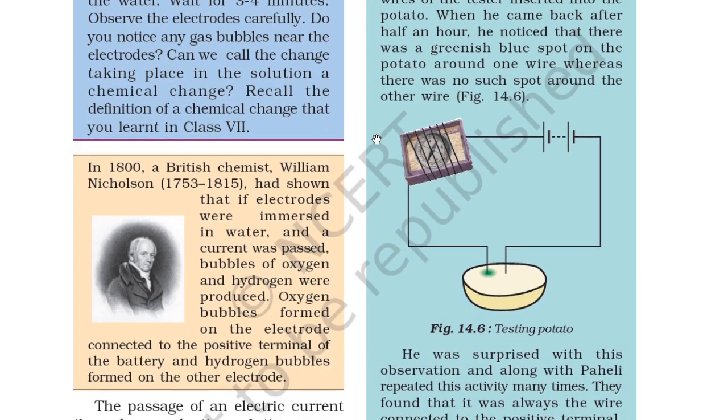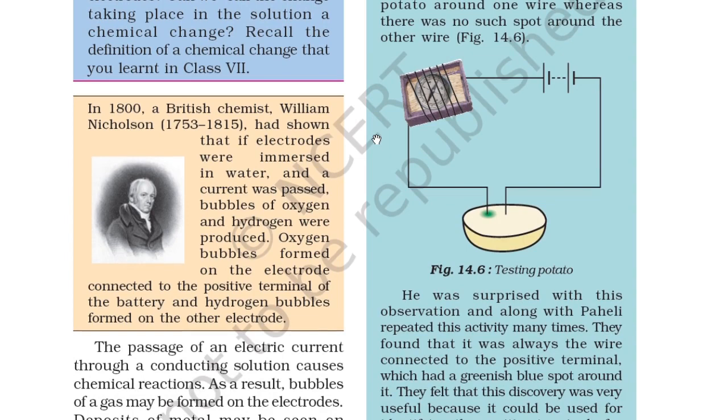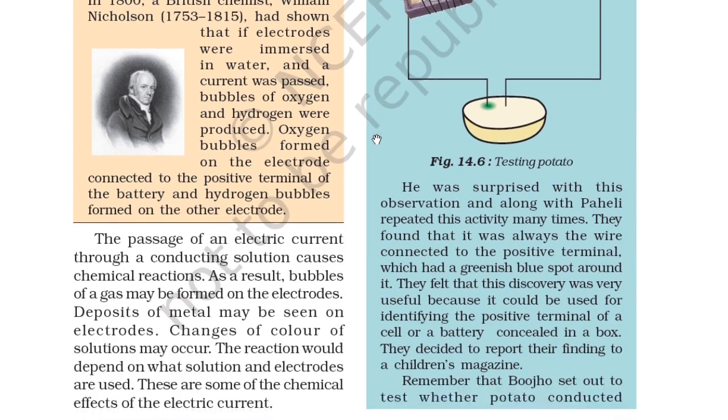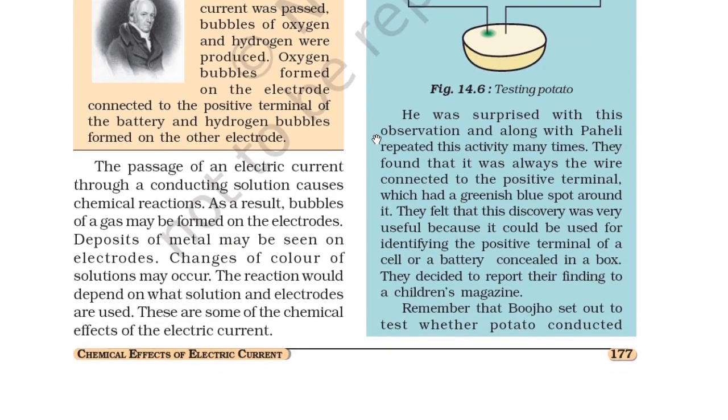So in 1800, a British chemist William Nicholson, who lived between 1753 and 1815, had shown that if electrodes were immersed in water and a current was passed through it, bubbles of oxygen and hydrogen were produced. Oxygen bubbles formed on the electrode connected to the positive terminal of the battery, and the hydrogen bubbles formed on the other electrode. So the passage of an electric current through a conducting solution causes chemical reactions.